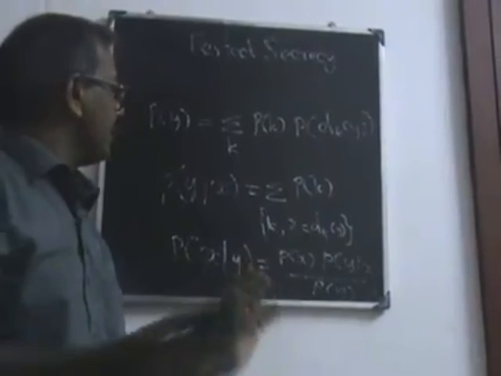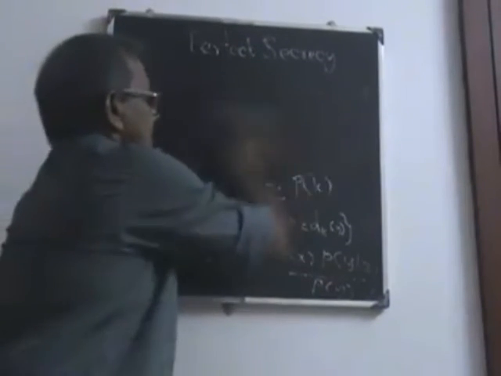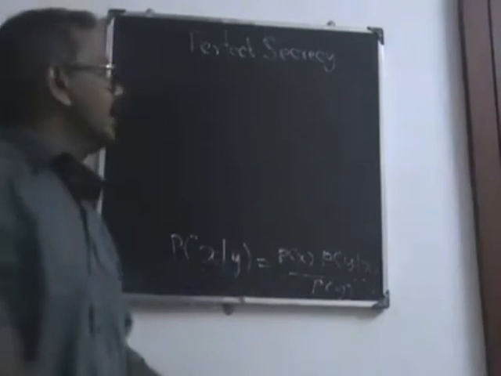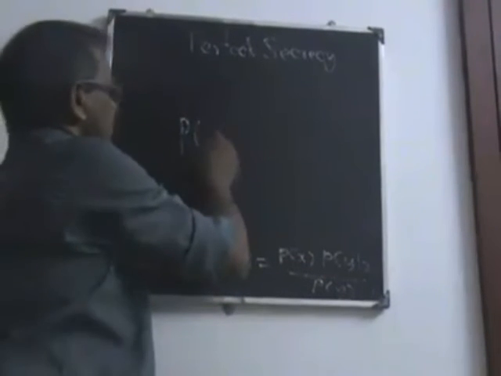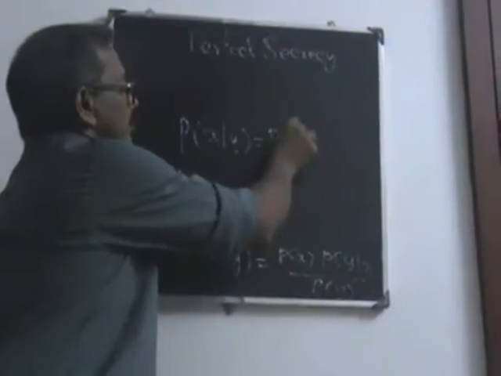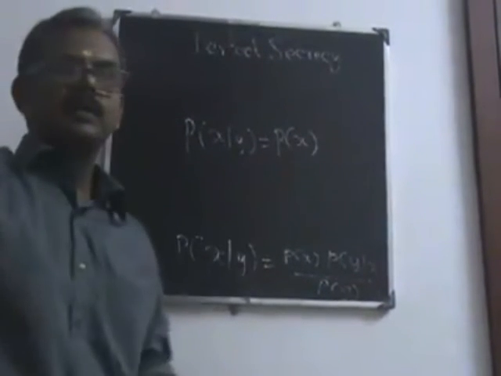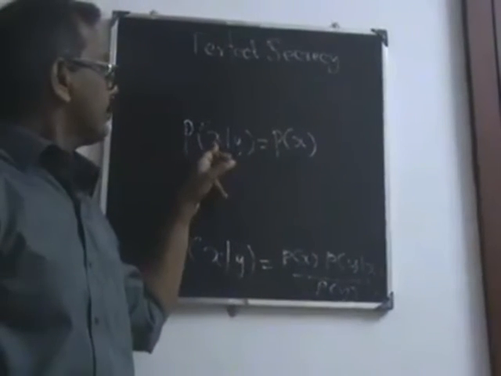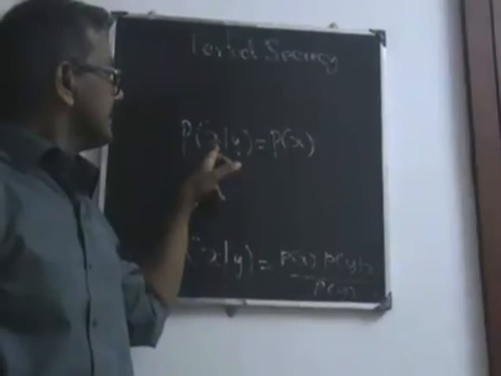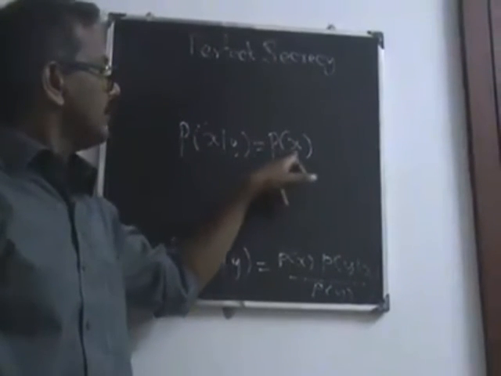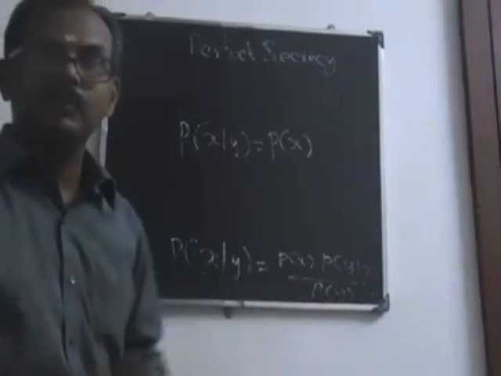Now, one way we use these probabilities. There are several probability measures we have considered. When the probability of x given y is equal to the probability of x, what does it mean? The probability of getting this x with the knowledge of y is equal to the probability of getting this x without the knowledge of y.